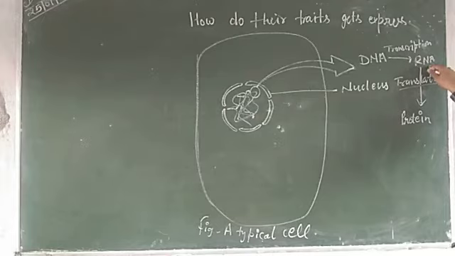From RNA, protein is made, which is known as translation. From RNA, protein is made with the help of ribosome, and this is known as translation.